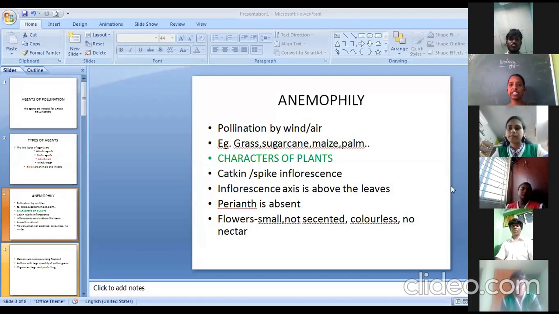So these characters, small, non-scented, colorless, and with no nectar, are a very clear indication that these flowers are not attracted by insects. Generally insects do not visit these plants, so they show characters like very small flowers, not scented, colorless and without nectar. So these flowers are pollinated by wind.